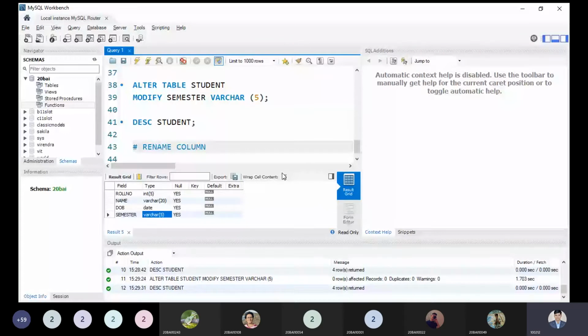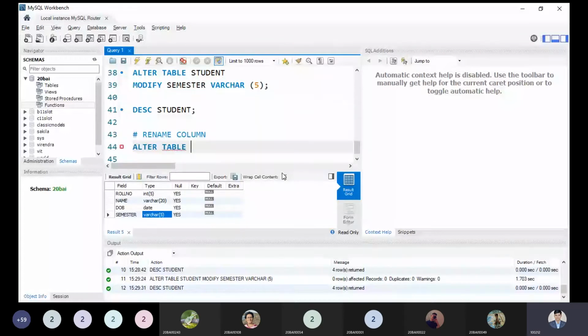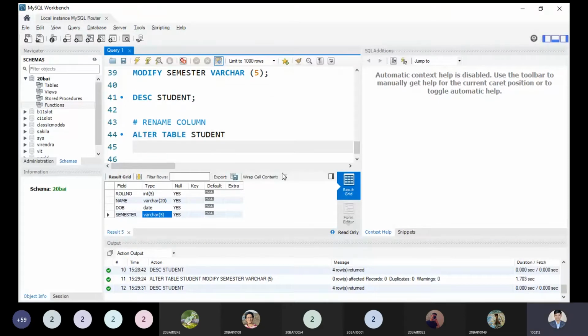The same command I have to use: alter table, table name. What is the table name? Student. I can take it over here. Table name student, and I can use the rename keyword. That is not rename, it is change. Change keyword I will use. Change column name, that is semester. So it should be in a shortened way. I can write my shortened word for semester.